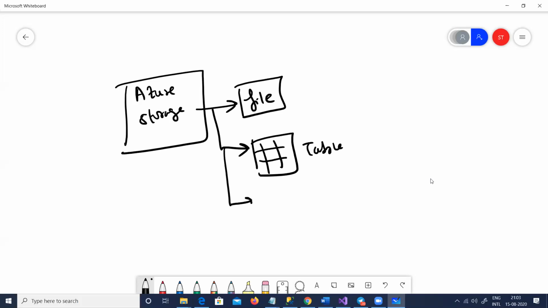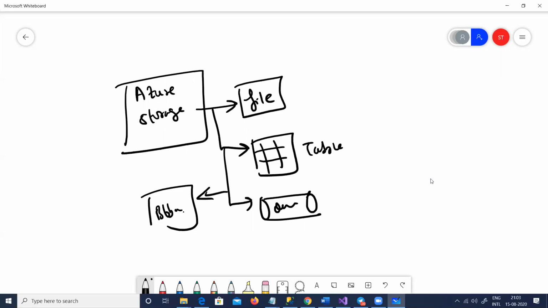If you say I want to use queues, wherein I want to process the data in queues, then we also have queues. And we have blobs as well. Blobs are for videos or huge files, or mostly for streaming purposes. So this question revolves around these queues.